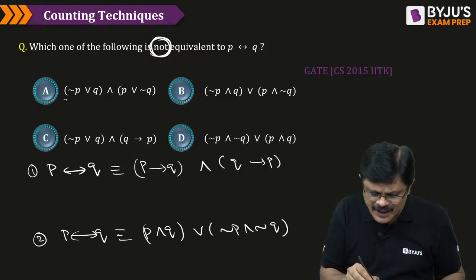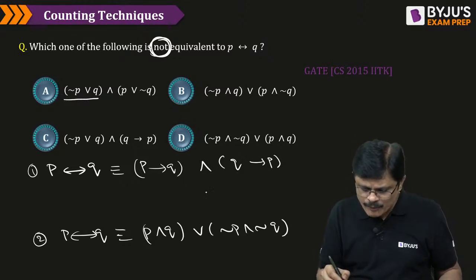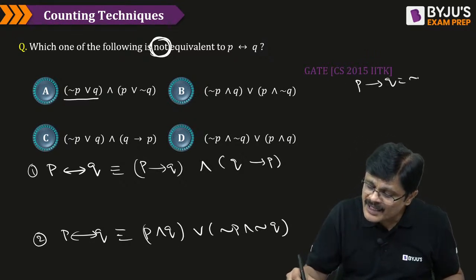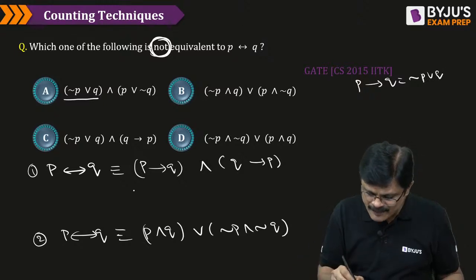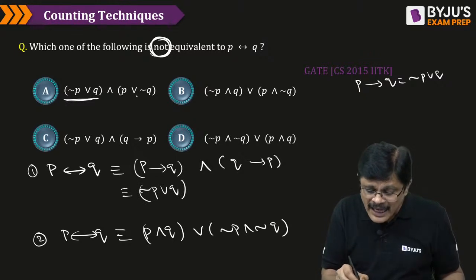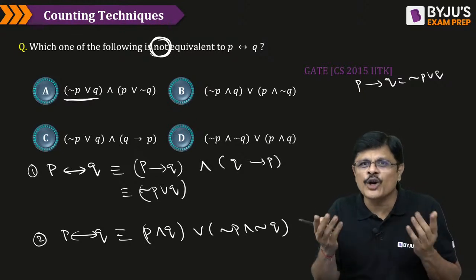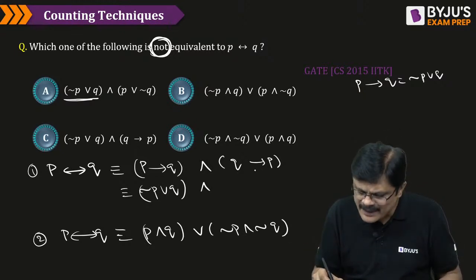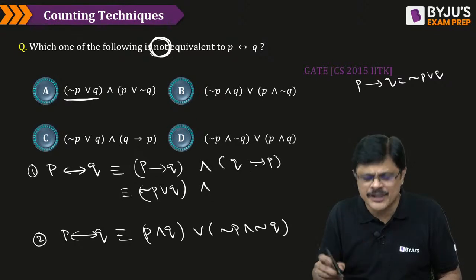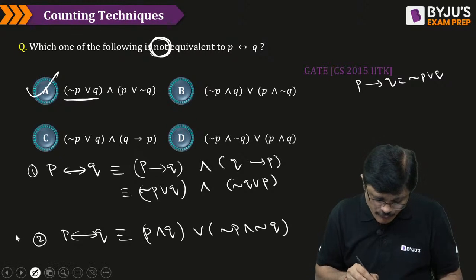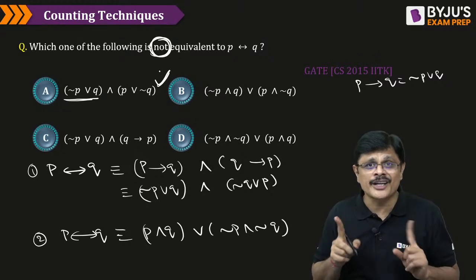If you see the first option, negation P or Q. Now there is no negation P or Q, but we have the law of implication which says P implies Q is negation P or Q. Therefore, this can be written as negation P or Q, my dear friends. So negation P or Q, and this is P or negation Q. See, P or negation Q is the same as negation Q or P by the commutative property. Therefore, this can be written as negation Q or P, or P or negation Q, my dear friends. Negation Q or P, which is option A. Of course, we need to find the one which is wrong. So this is correct. This is not the right answer.